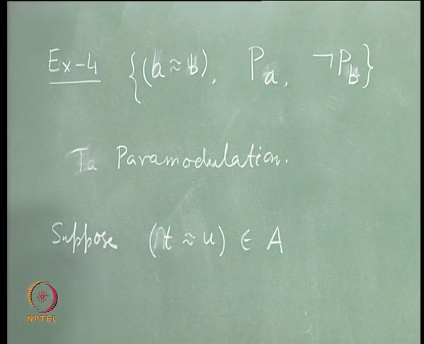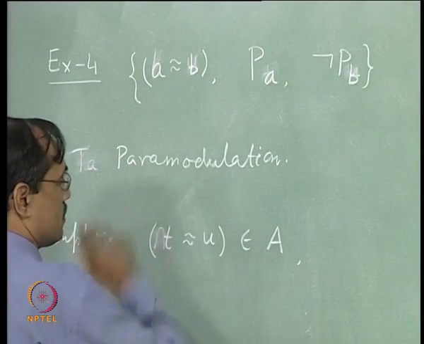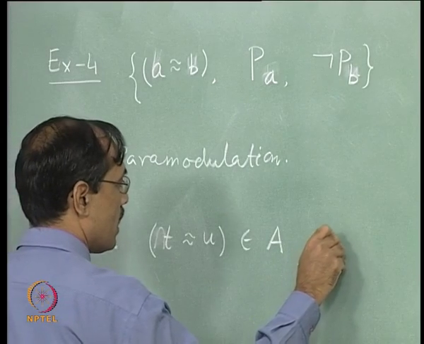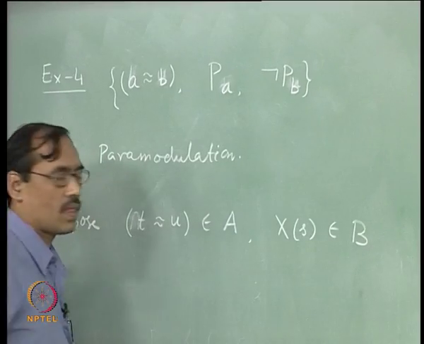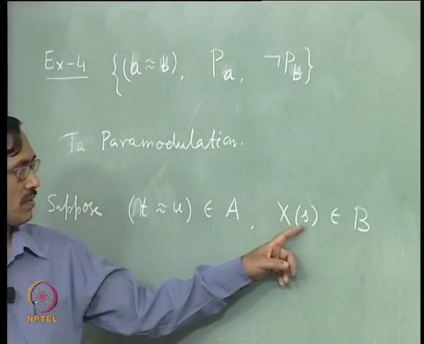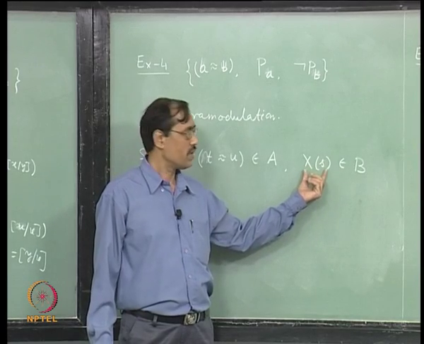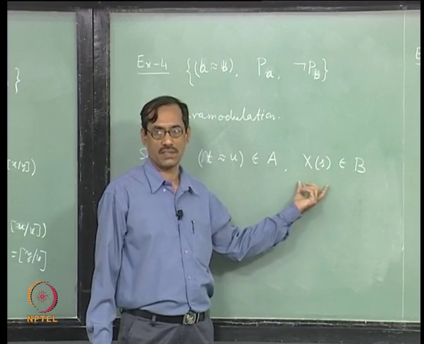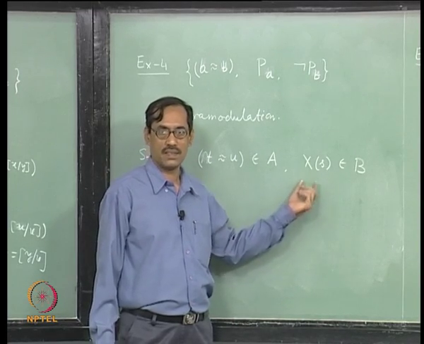A is a clause, T equal to U belongs to it, and let us say X of S belongs to B. When you write X of S, it means X is a literal where S is a term which occurs in X. This is the notation.